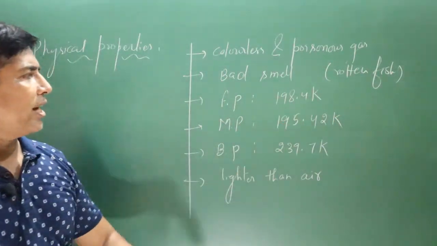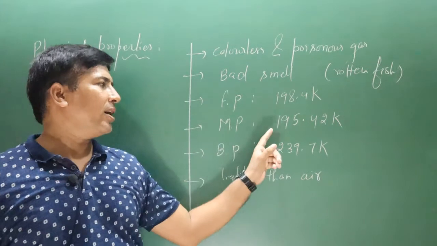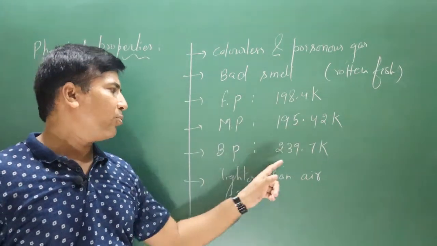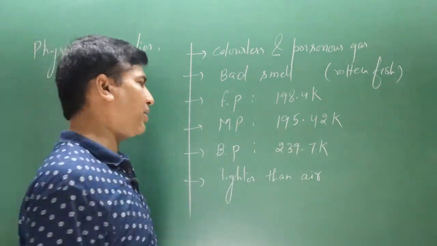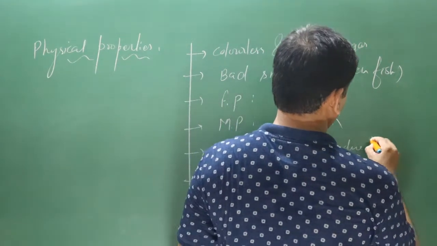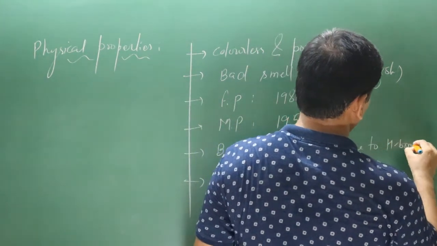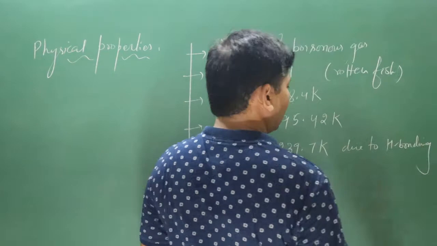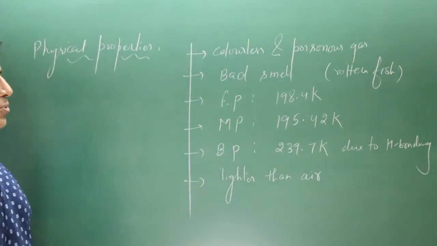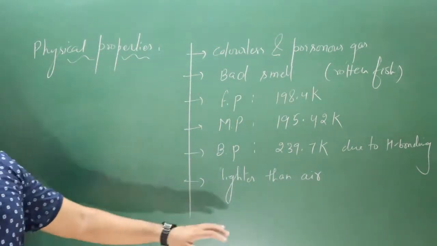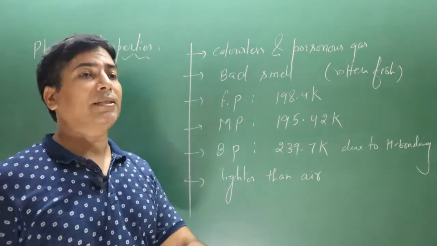The freezing point is 198.4 Kelvin, melting point is 195.42 Kelvin, and boiling point is quite high because in ammonia molecule hydrogen bonding is present. Due to hydrogen bonding, H bonding you can write, boiling point is higher. Why? Because hydrogen bonding is present. Keep in mind ammonia gas is lighter than air, means its density is less than air.